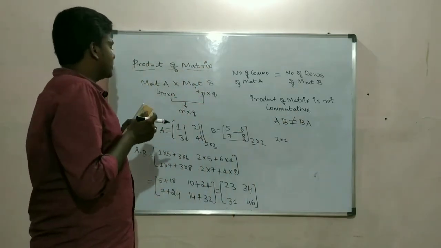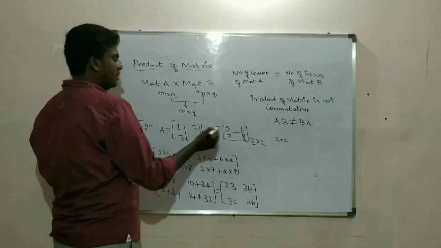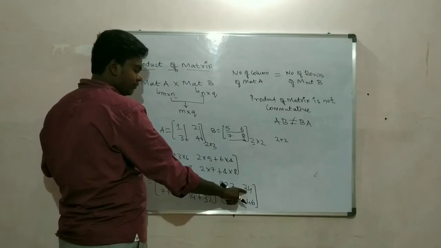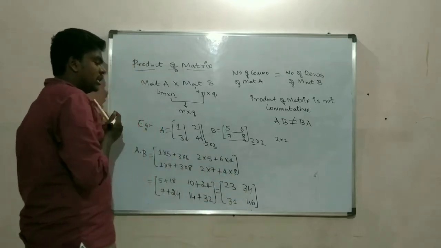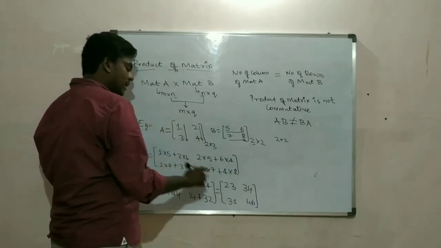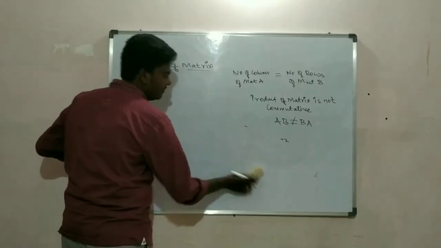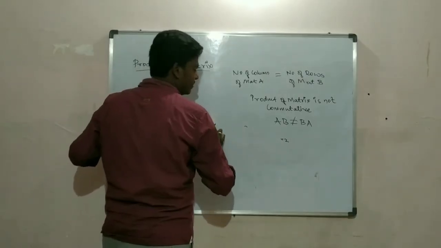For example, you have matrix A and B. If you do A into B, you will get 23, 34, 31 and 46. But if you do B into A, you will not get this matrix. This time we will take examples a bit different.